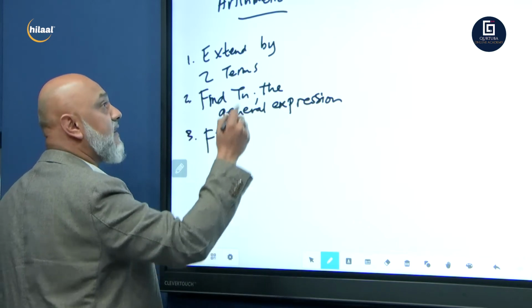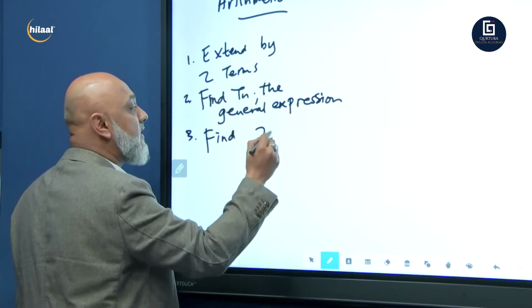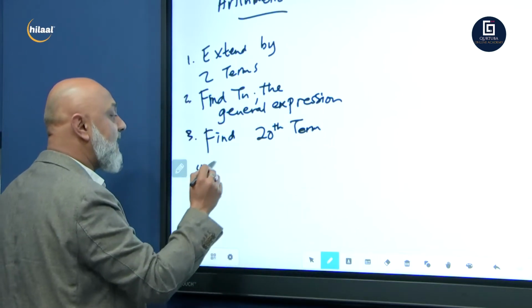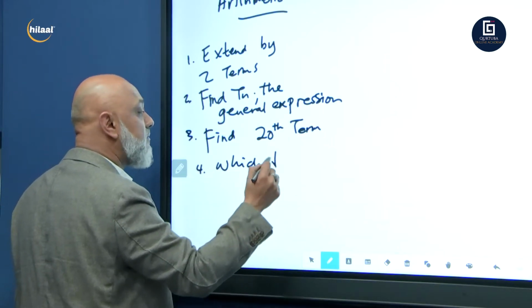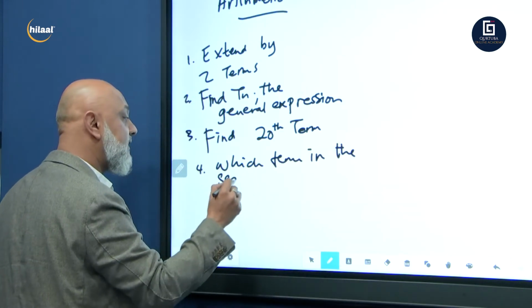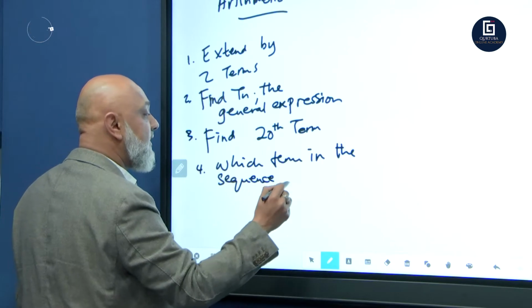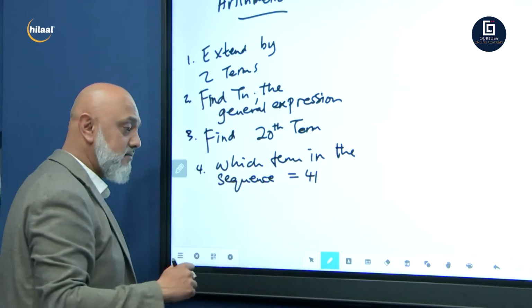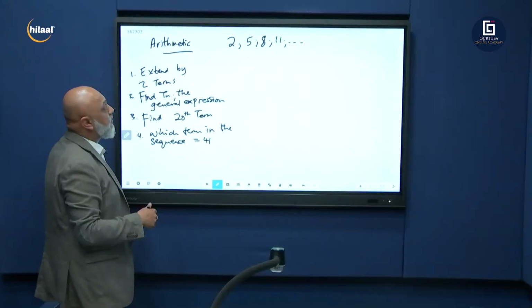Find the 10th term. Or let's say, find the 20th term. Find the 20th term in the pattern. And let's say the last question, which term in the sequence is equal to, let's say, 41? Okay, there we go. Let's start.